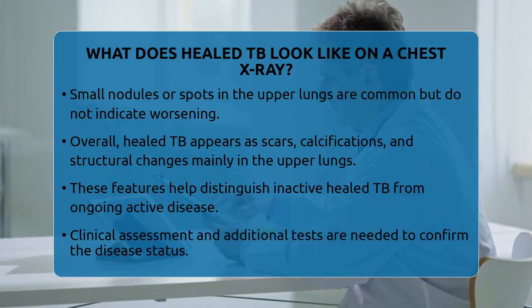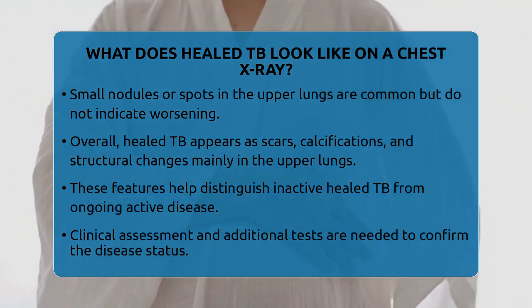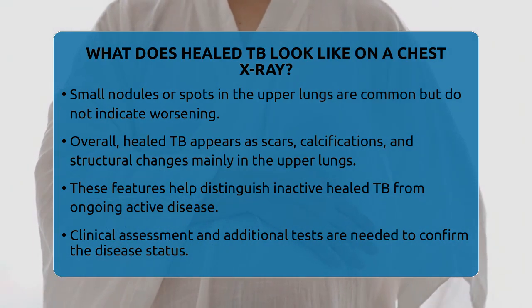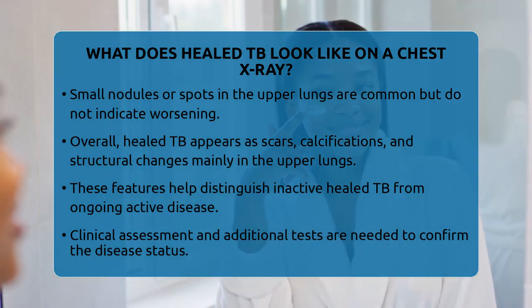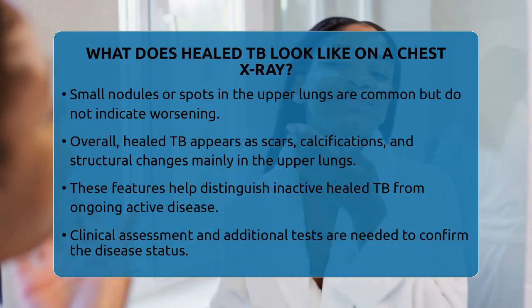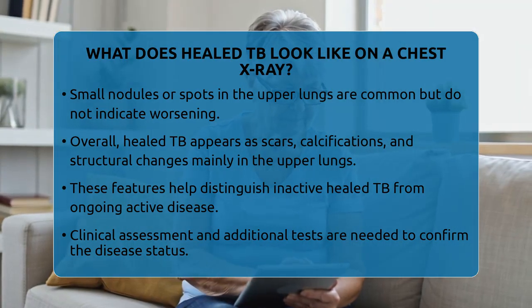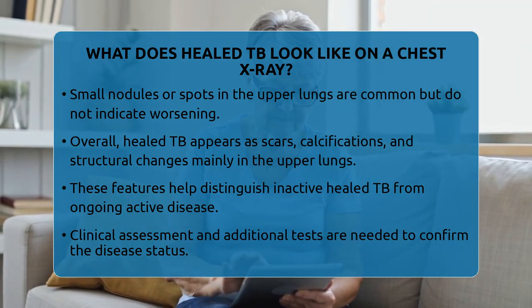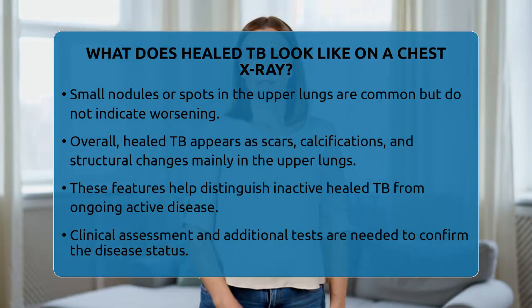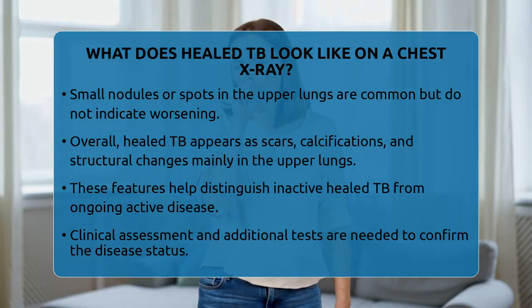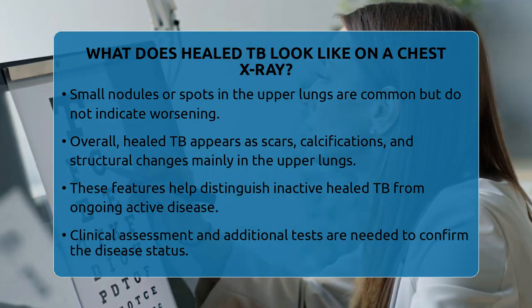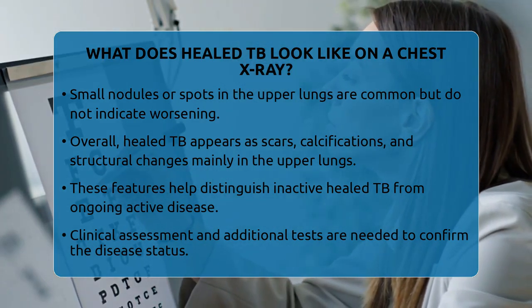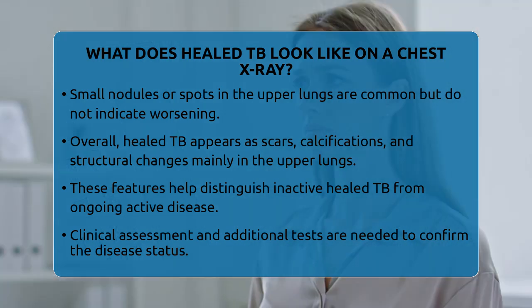Overall, healed TB on a chest X-ray appears as a combination of scars, calcifications, and structural changes mainly in the upper lungs. These signs reflect the body's healing process after TB infection and help doctors distinguish between inactive, healed disease and ongoing active TB. Remember, while these X-ray features are helpful, clinical assessment and sometimes additional tests are necessary to confirm the status of the disease.